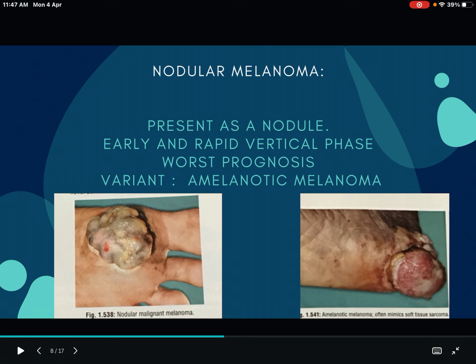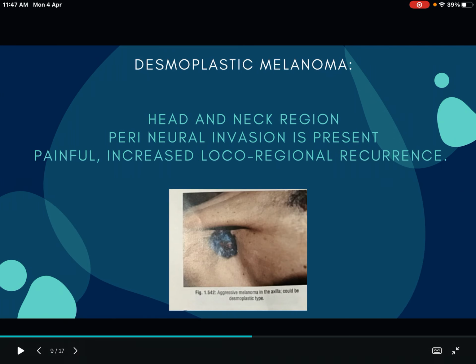So it will appear as a soft tissue sarcoma, but it is actually a melanoma and it has a much worse prognosis. So that is for nodular melanoma. The last one, desmoplastic melanoma. It is seen in the head and neck regions, axilla, etc. It has perineural invasion. It is very painful and has increased loco-regional recurrence.